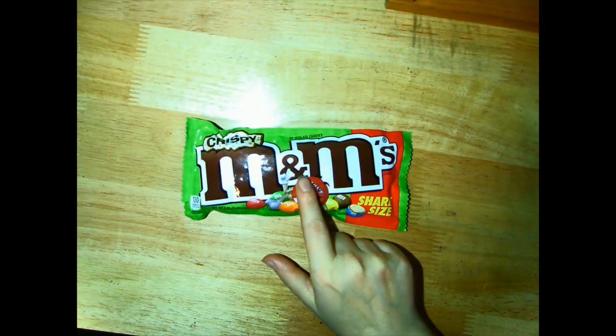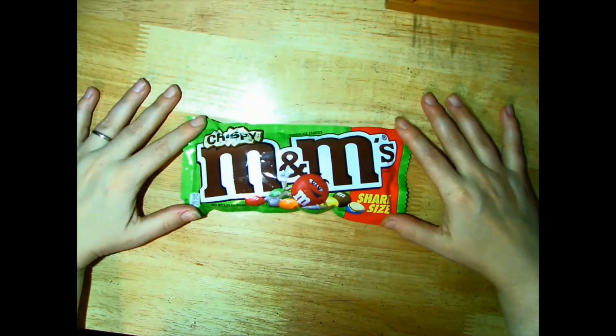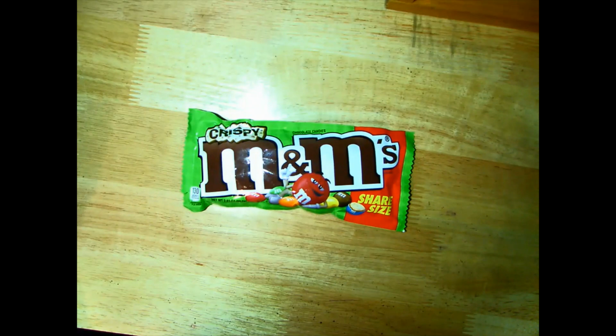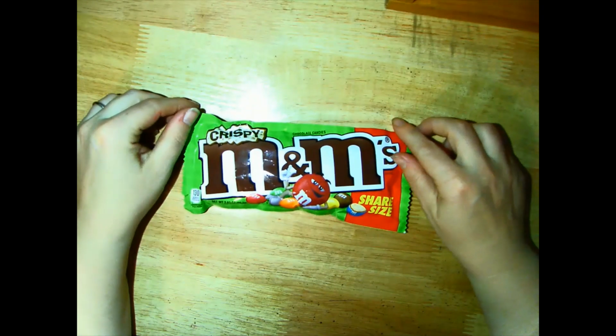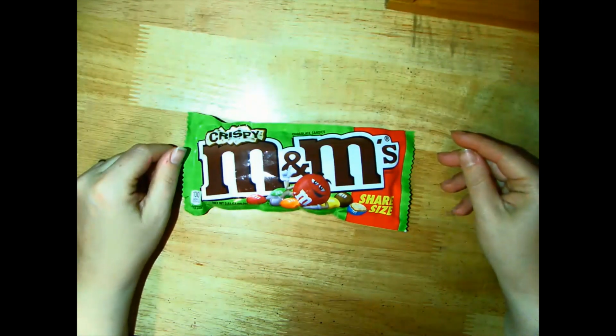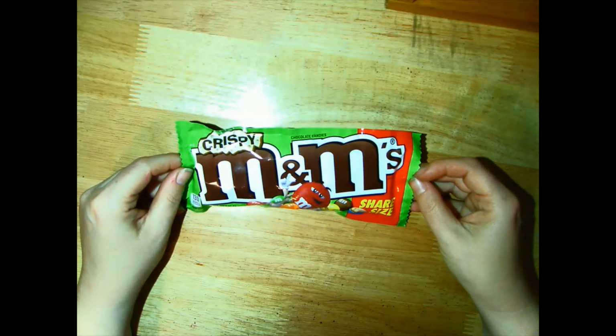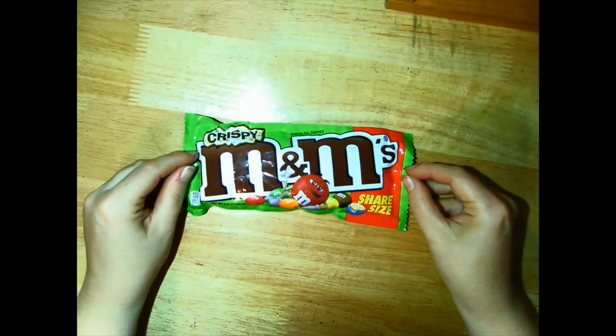Today I need your help. I'm sharing a picture with you of my favorite treat. I can't wait to open it up and eat them. They're really hard to find. They're crispy M&Ms. They have like a little crunchy rice center. They're my favorite, and you can only find them at weird stores, and then they go on clearance. So when they're on sale, I buy like 10 bags, and then I hide them away.